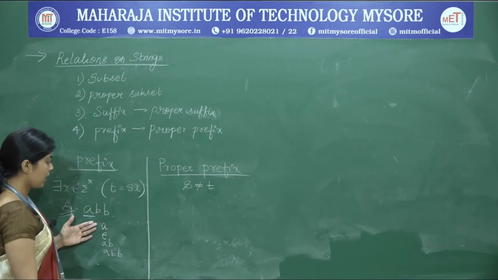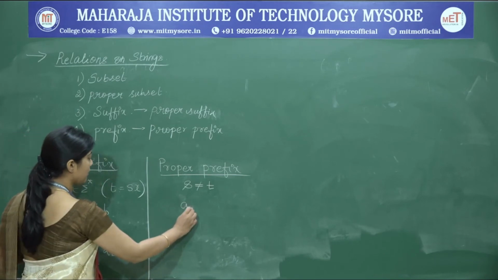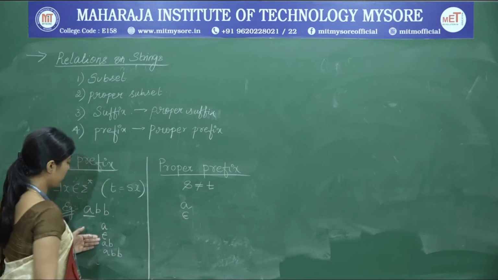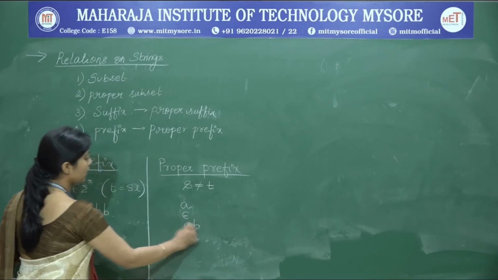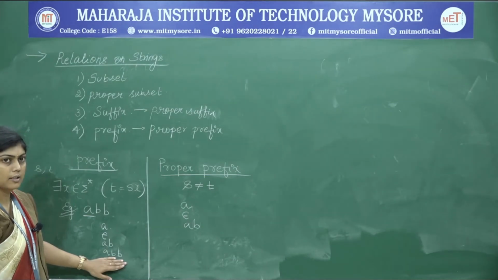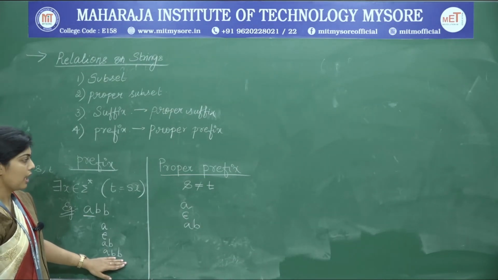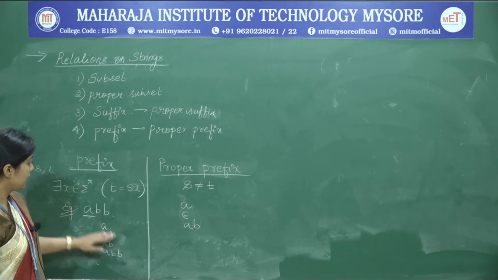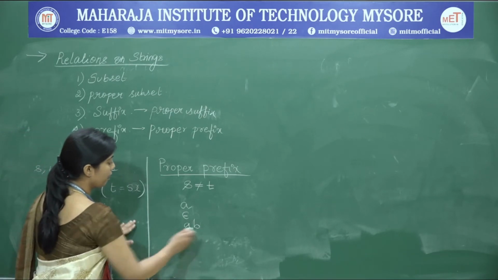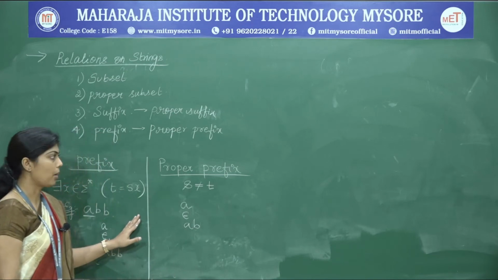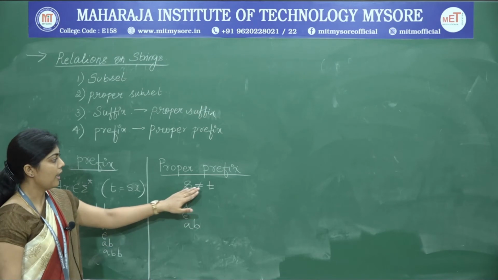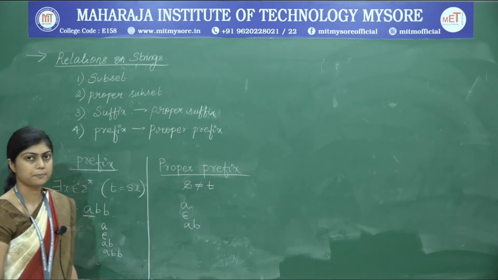Therefore, taking the same example, A can be a proper prefix, epsilon can be a proper prefix, AB can also be a proper prefix, but ABB, which is a prefix, is exactly equal to the original string. Therefore, ABB will not be included in the proper prefixes, since it does not satisfy the condition S not equal to T.